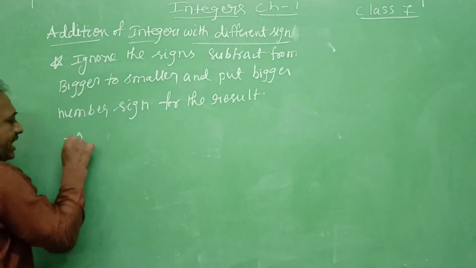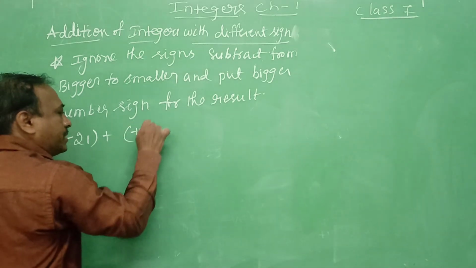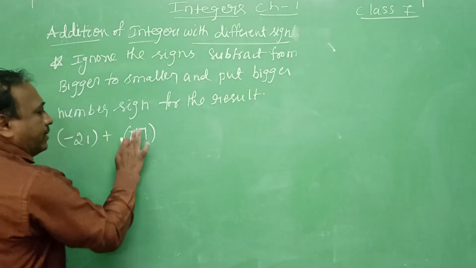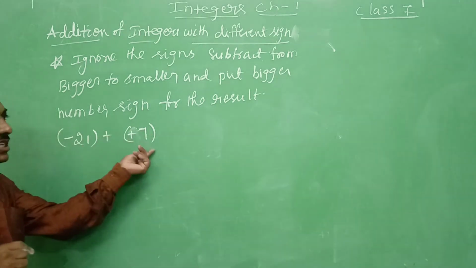Like minus 21 plus 7. Observe it. This is plus 7. Minus 21 plus 7. One is minus 21, one is plus 7.